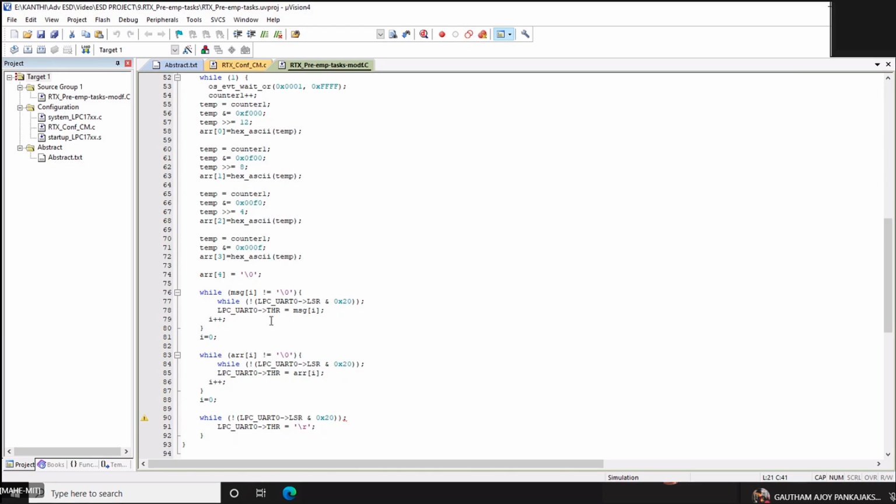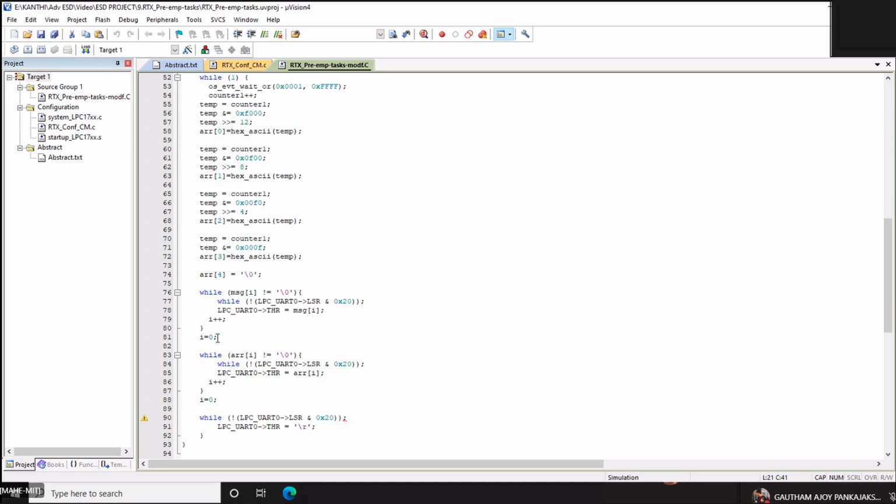So you put that message into the transmit hold register and check whether that character has gone out, till the status register of your UART is set. That is while the LPC UART line status register. So you keep checking this. I already discussed this. Then you repeat, so all the characters of COUNTR1 need to be displayed.